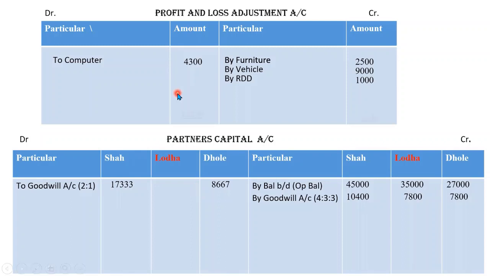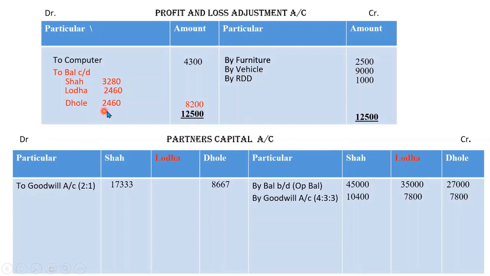Starting with the profit and loss adjustment account, its total is 12,500. 12,500 is total of credit side minus 4,300. So our profit is 8,200. Okay. Now this profit will be divided in all the three partners, Shah, Lodha and Dhole. So it is divided in all these three partners.